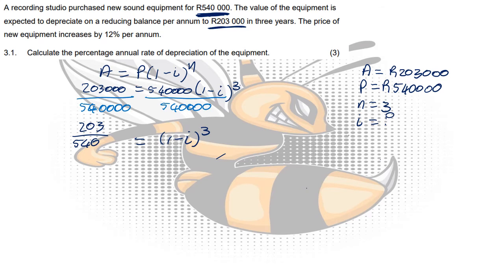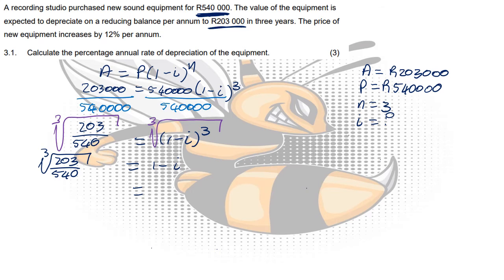From there we can then take the cube root on both sides, so that we can get rid of this power of 3, and then from there we know that the cube root of 203 over 540 will be equal to 1 minus I.